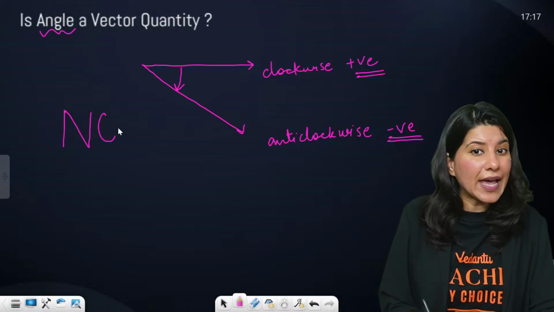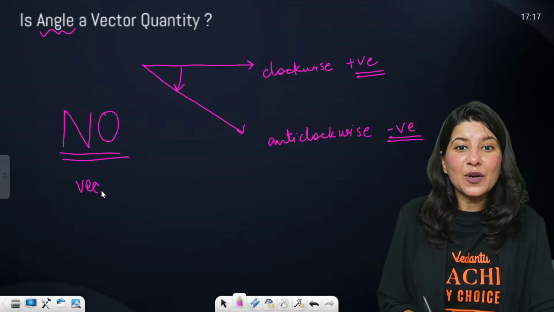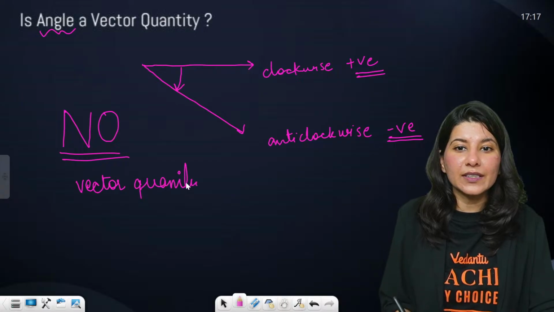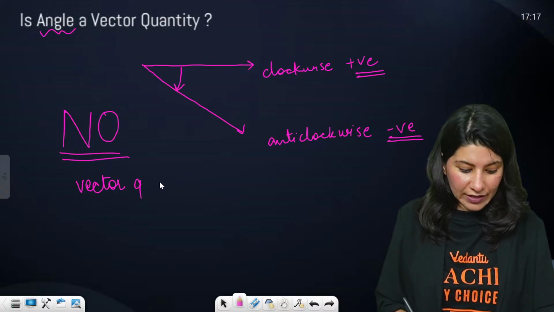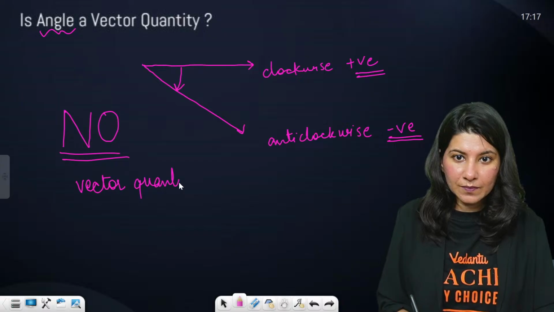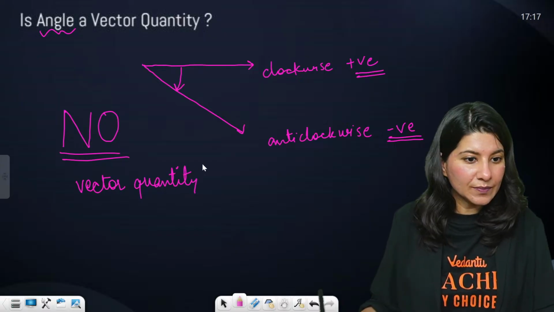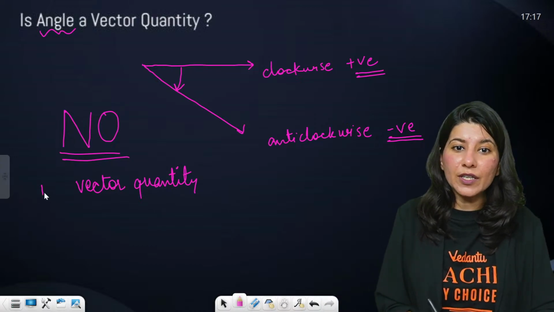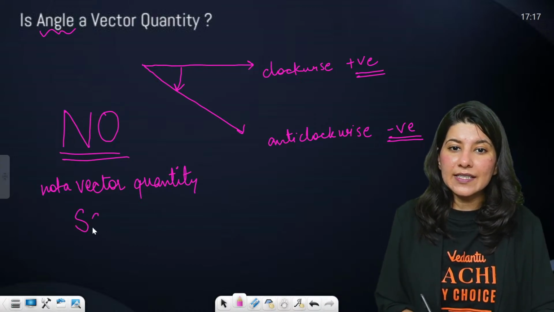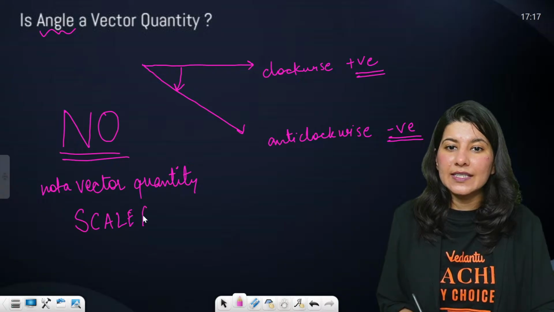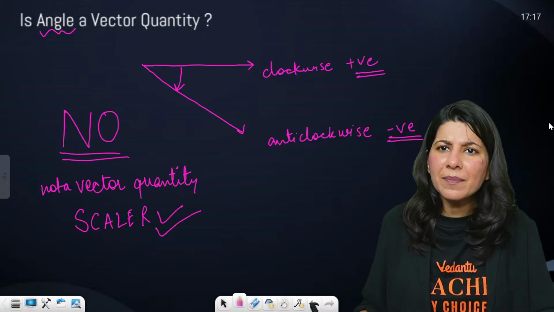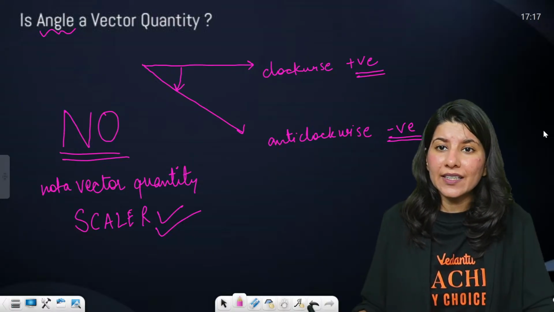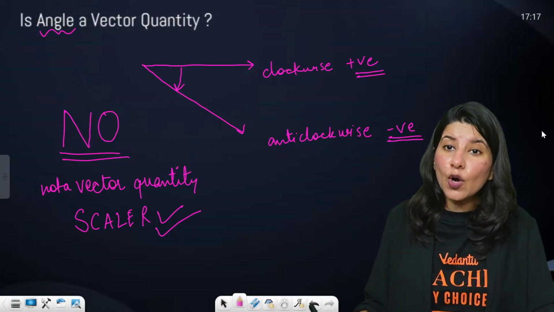But no, this is not at all a vector quantity. This is a scalar quantity. Why, ma'am? This is having magnitude, this is having direction. Why are you calling it a scalar quantity and not a vector quantity?